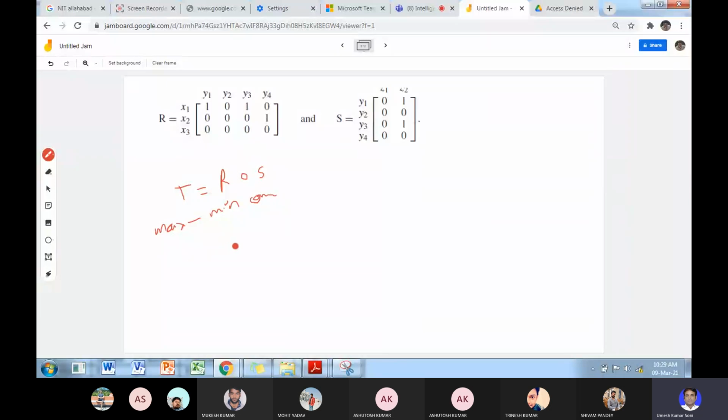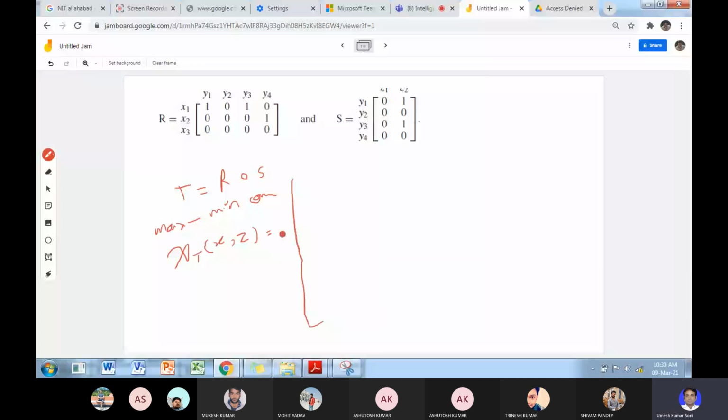So what is the strength of the relationship between X and Z? This is T. T is the relation between X and Z.